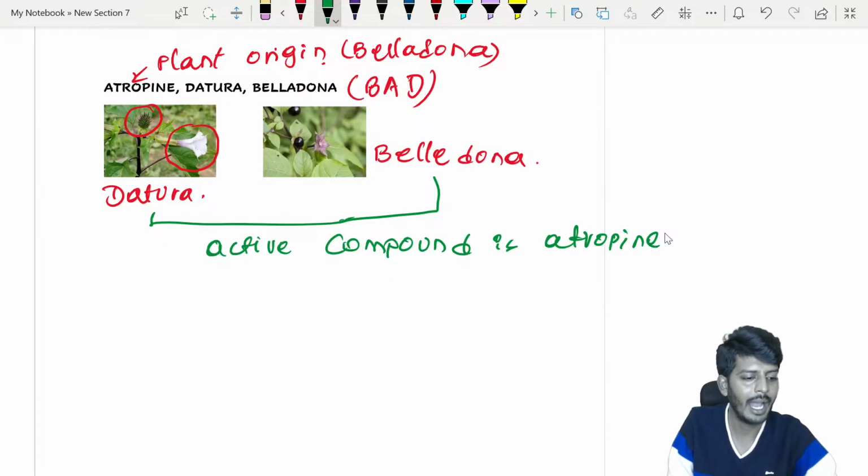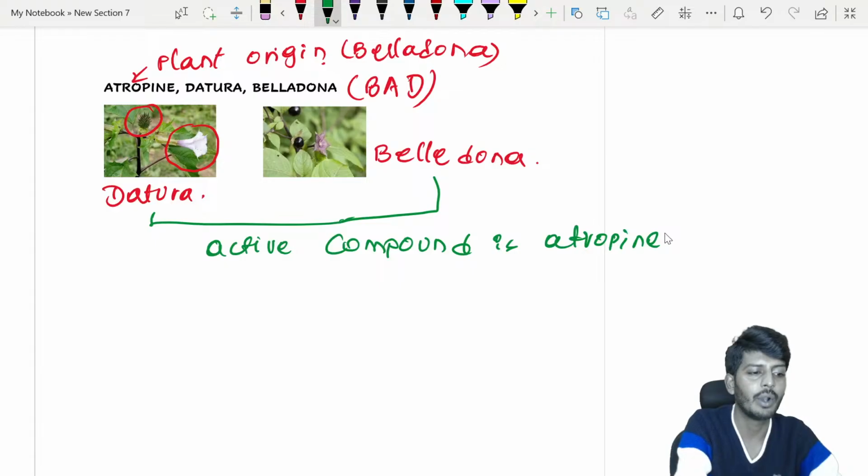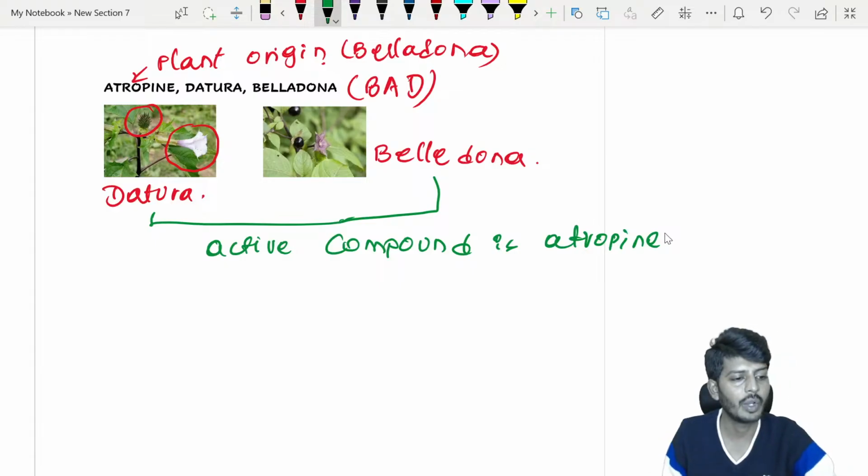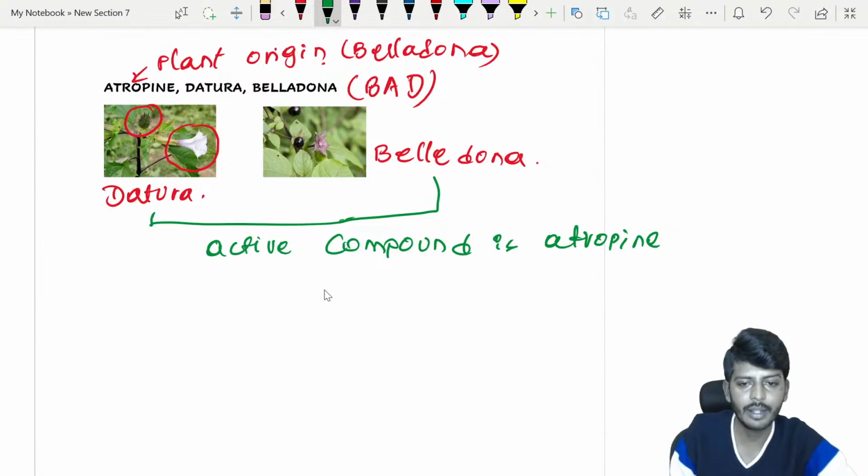Active compound is what? Atropine only. Okay, so if the active compound is atropine only, automatically what happens? Active compound is atropine, so all the clinical features are going to be that of atropine overdose. So what are the clinical features?